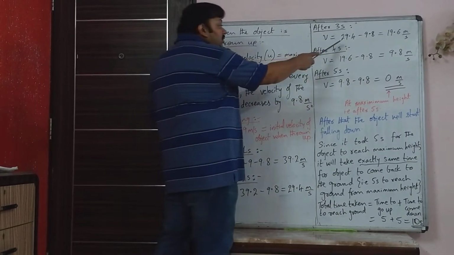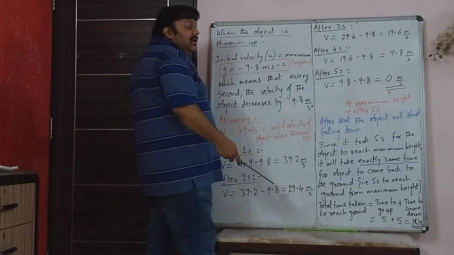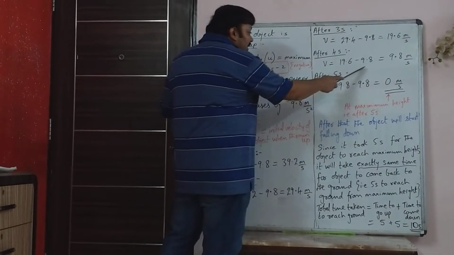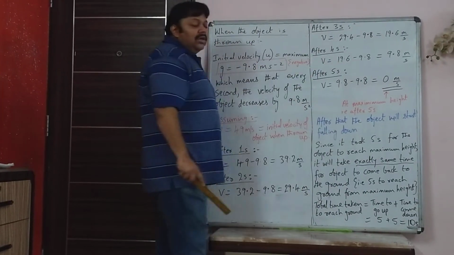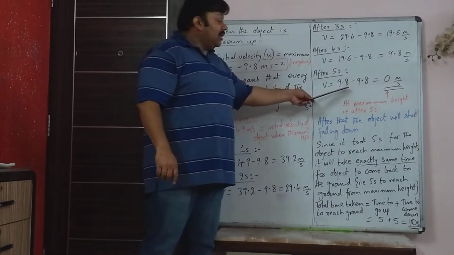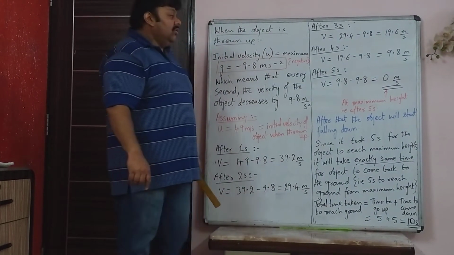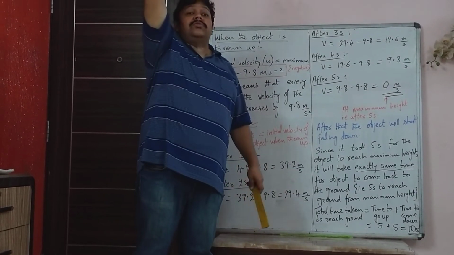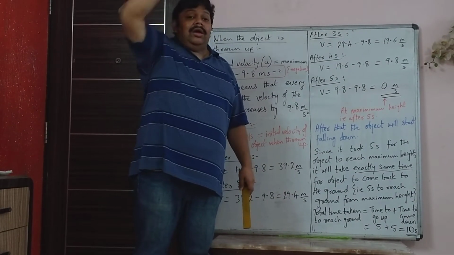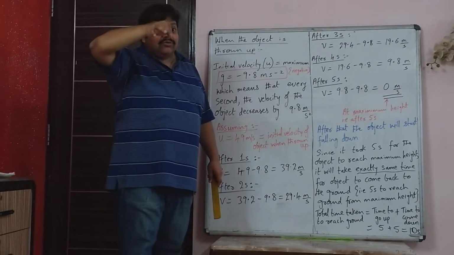After 3 seconds, 29.4 minus 9.8, it becomes 19.6. After 4 seconds, 19.6 minus 9.8, that is 9.8. And at the end of 5 seconds, 9.8 minus 9.8, that is 0 meters per second. 0 meters per second means it has reached maximum height. At maximum height, what happens? After that, it will change motion.